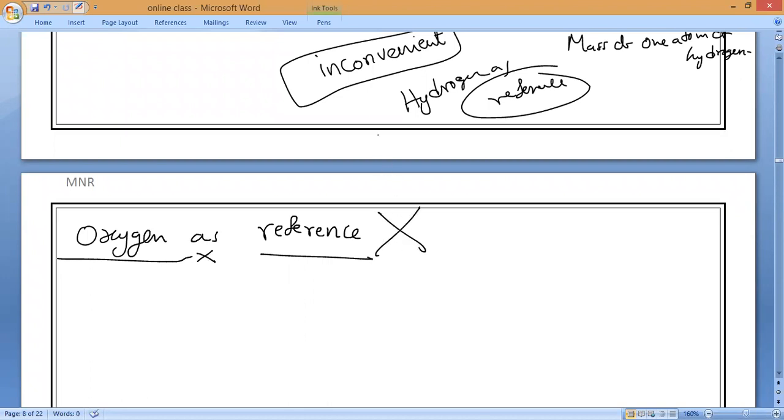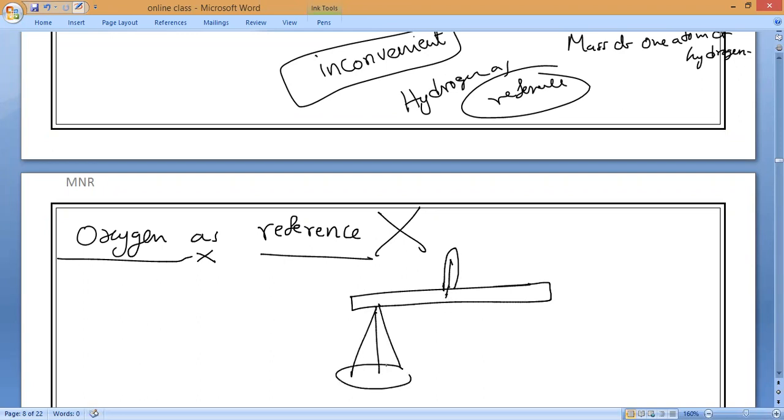So later what have we taken? Carbon 12 as our reference. I will explain what carbon 12 means. For oxygen as reference, same thing: they take the beam balance, and one side has an oxygen atom.